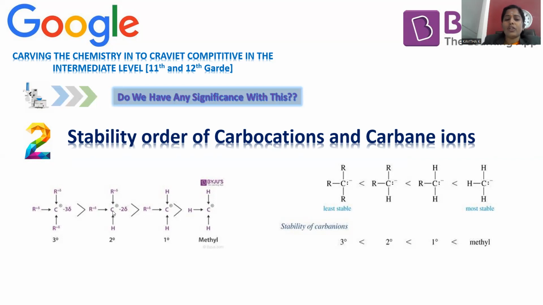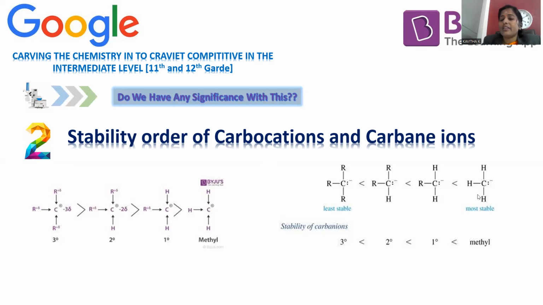And in case of next level, 2 degree, two alkyls are giving electrons to the carbon. What happens? Carbon electron deficiency is somewhat reduced. Both are helping, right? So two alkyls are helping, so that its hunger is satisfied to a higher extent, so it will be more stable. But in case of tertiary, what happens? 3 alkyls have a tendency to release electrons to the electron deficient carbon atom, so it becomes more stable. 3 degree carbocation will be more stable in comparison to 2 degree, in comparison to 1 degree, in comparison to methyl. This is the way stability of carbocation is explained.